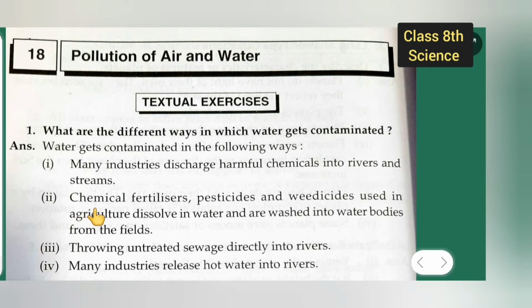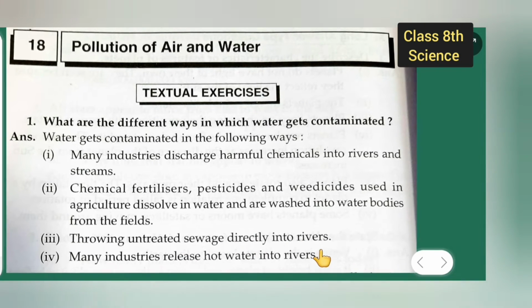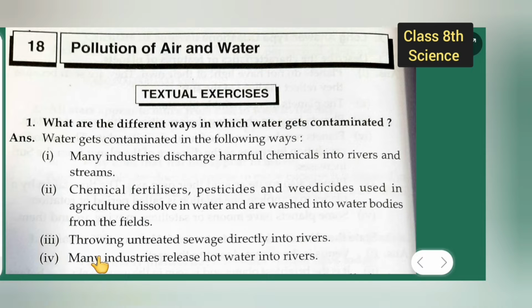Second point, chemical fertilizers, pesticides, and weedicides used in agriculture dissolve in water and are washed into water bodies from the field. Third is throwing untreated sewage directly into rivers. Fourth point is many industries release hot water into water. So these are the four ways where water gets contaminated.